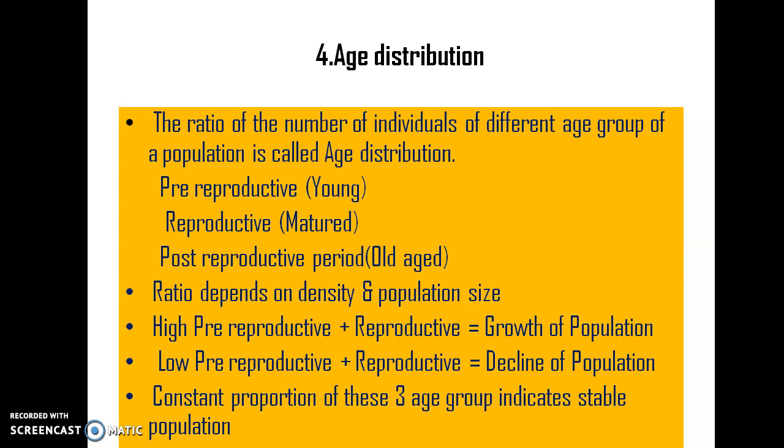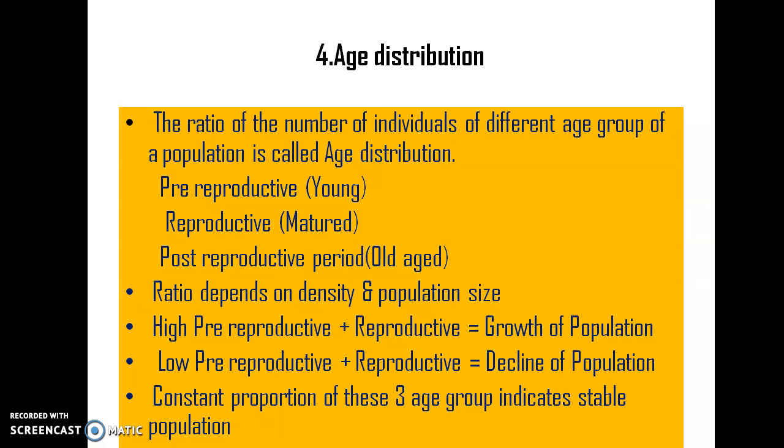So the density as well as the population size is mainly dependent upon the age distribution. If there is a high pre-reproductive and reproductive period, we can say that the population is increasing, or it causes growth of the population.